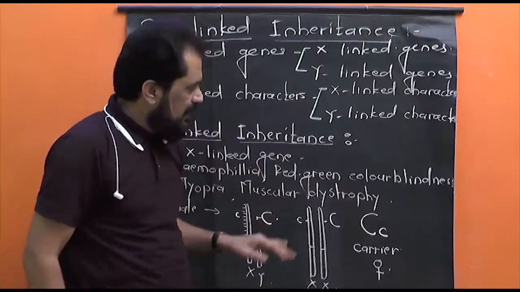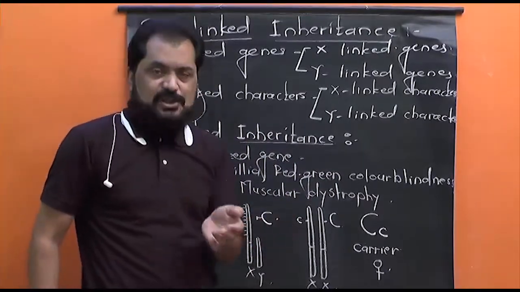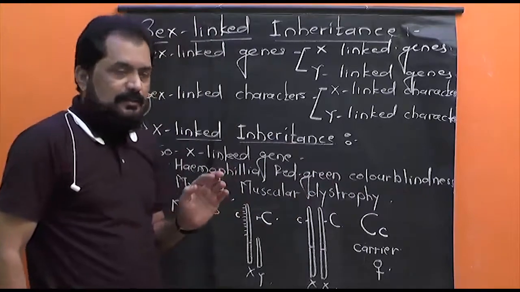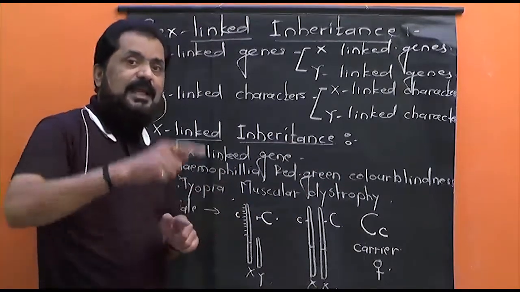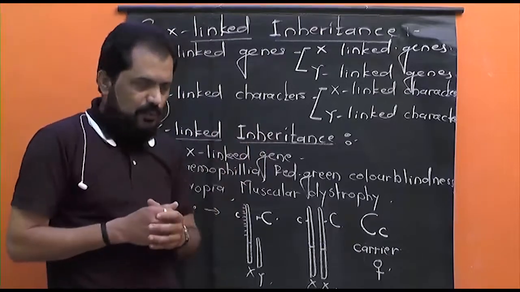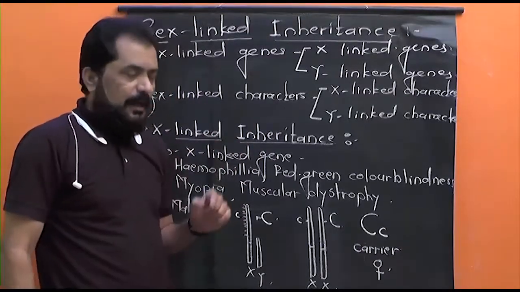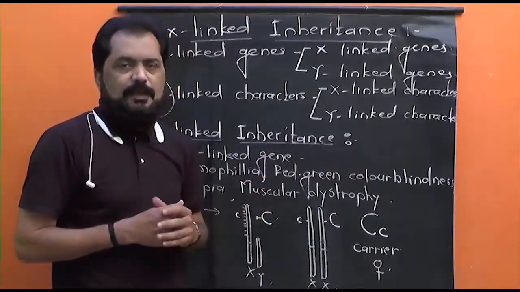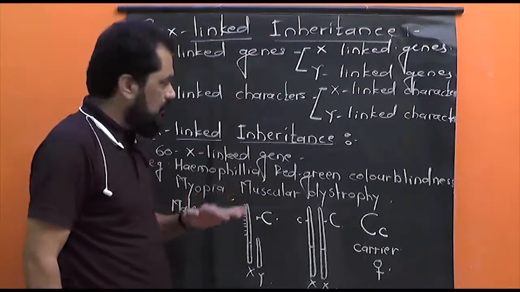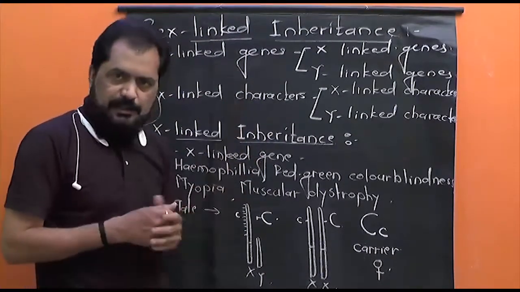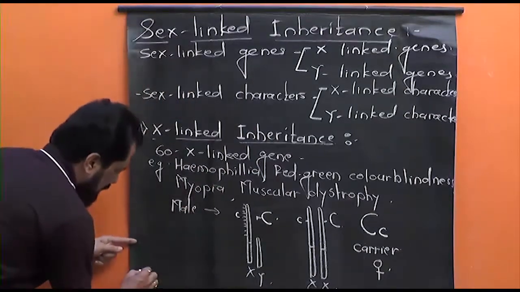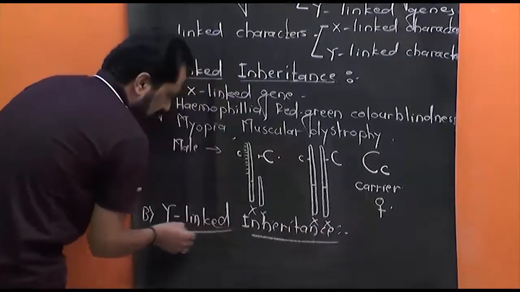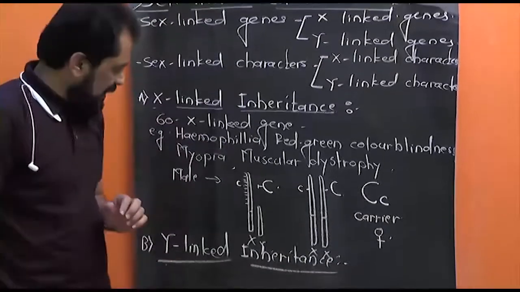And so I said, in females there is less chance of expression of such X-linked disorders, while these X-linked disorders frequently express in male. That reason I told you. We people have to study about the inheritance of hemophilia, red-green color blindness after some time, maybe in next lecture. But first of all, we have to understand the meaning of X-linked inheritance. Now, come to the second, that is Y-linked inheritance. Meaning is simple. Inheritance of Y-linked characters.